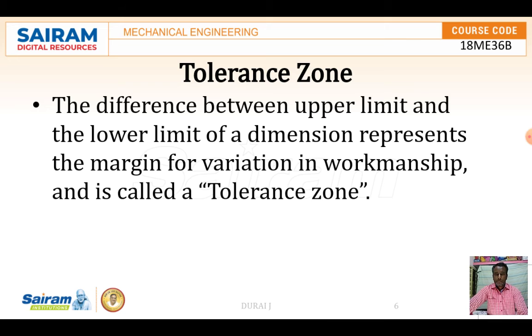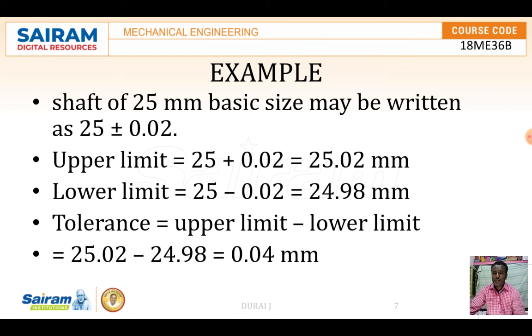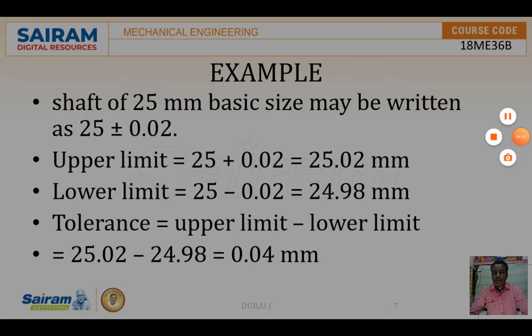So this tolerance zone, the difference between the upper limit and the lower limit, the values are always provided in terms of microns only. Microns or nano level only are provided for this tolerance zone. Coming to the example for tolerances, tolerances are normally provided for a shaft and hole system.